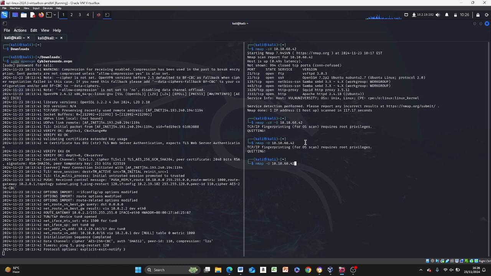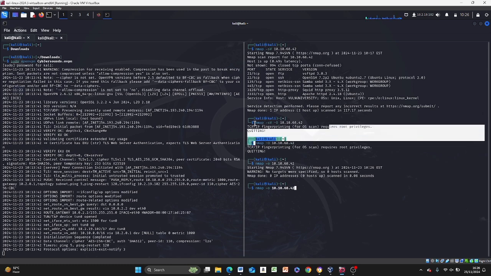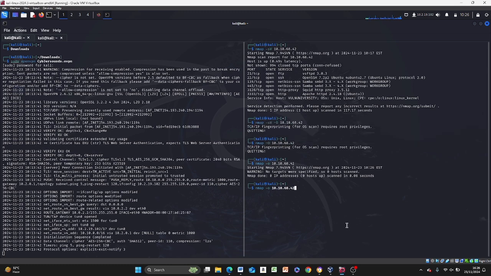I really don't know why that's happening. It's a capital O. Okay, I've seen the error here. It says requires root privilege, so my bad. I'm just going to put sudo. I didn't take note of that. So you see again, it's taking so much time. All right, so we'll come back to this scan when it's done.